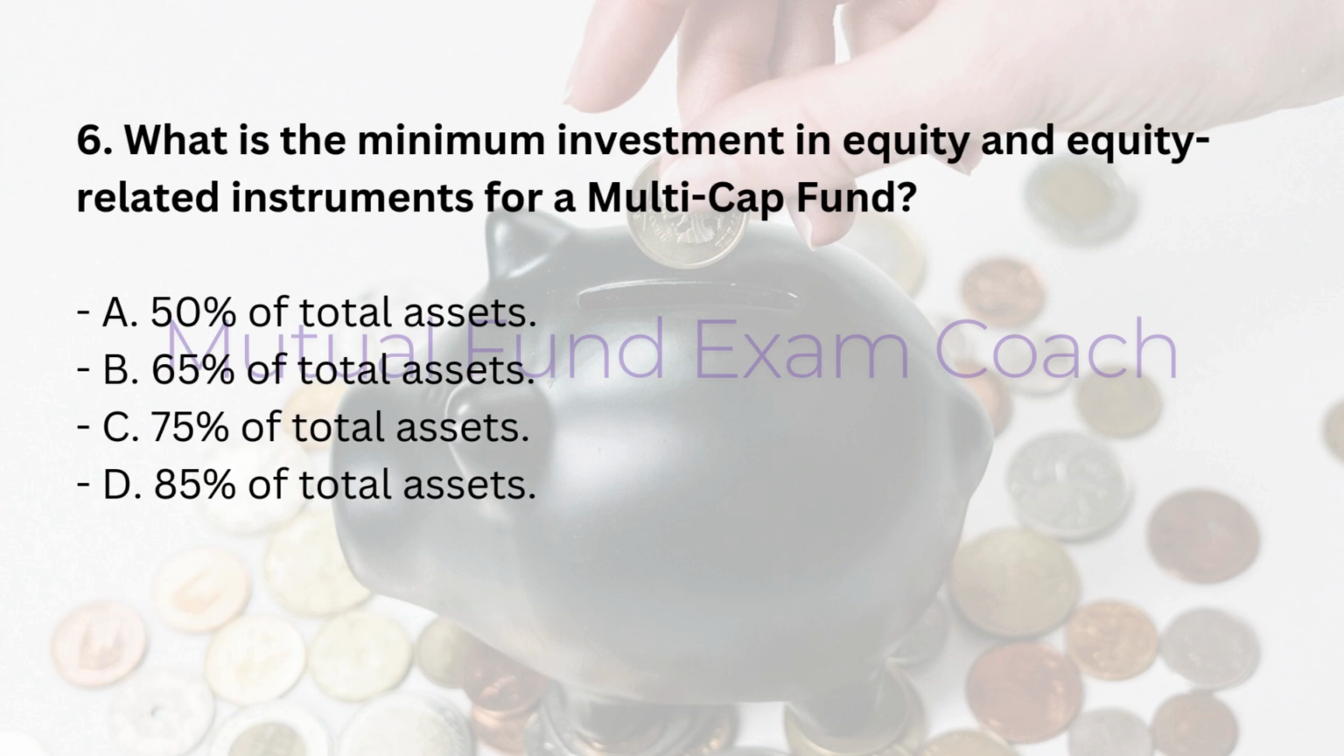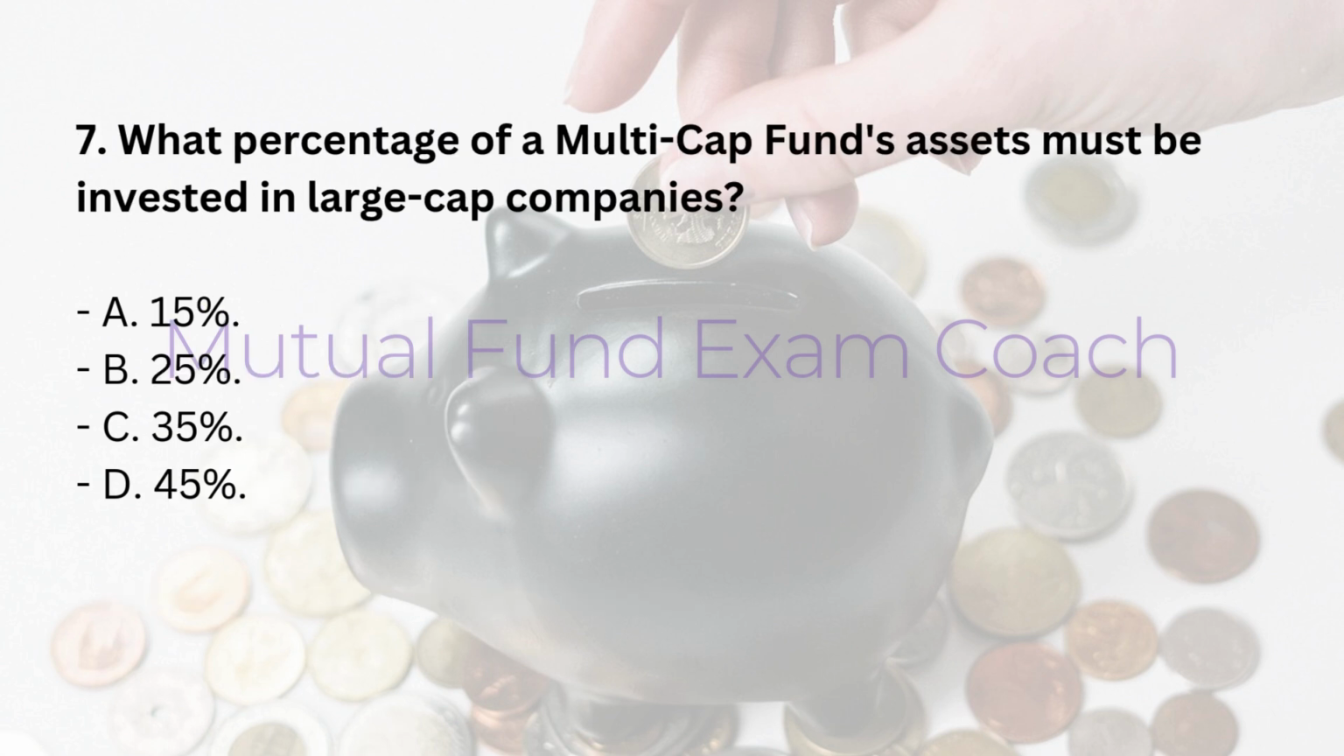6. What is the minimum investment in equity and equity-related instruments for a multi-cap fund? A. 50% of total assets. B. 65% of total assets. C. 75% of total assets. D. 85% of total assets. Answer: C. 75% of total assets. 7. What percentage of a multi-cap fund's assets must be invested in large-cap companies? A. 15%. B. 25%. C. 35%. D. 45%. Answer: B. 25%.